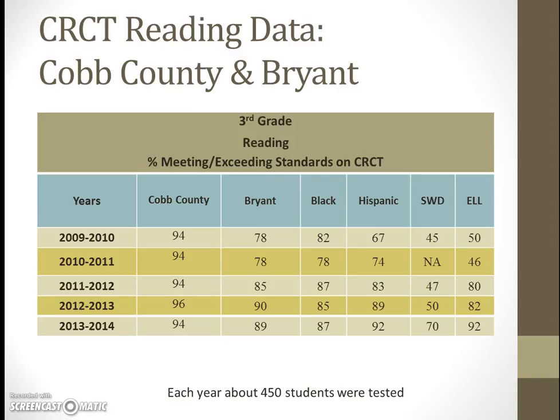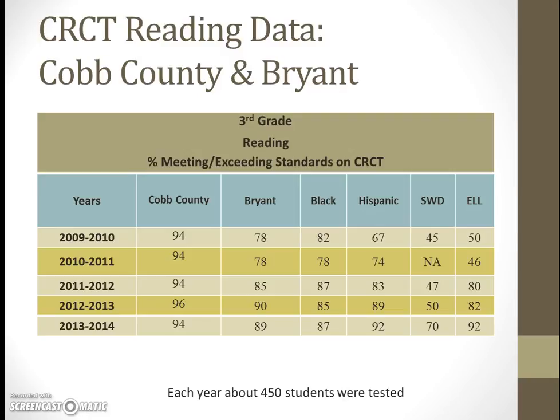Okay, so now we're going to look at a breakdown of each of the grade levels by subject, starting with third grade reading. And what I have here, and you'll see this on the next several slides, is the Cobb County data for the last 5 years, as well as the Bryant. And then 4 of our major student groups here at Bryant. We have the Black, Hispanic, SWD, and ELL students. And I have their data disaggregated for you as well, because those are student groups here that make up a large portion of the students that we serve.